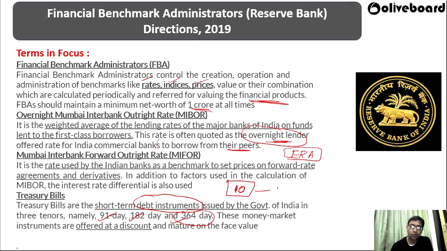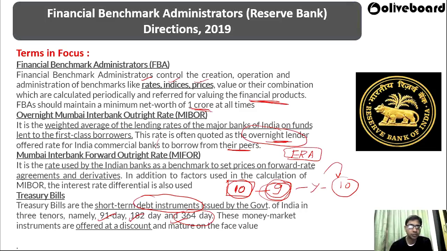You pay me only 9 rupees for that, but after 1 year, you can take the whole 10 rupees from me. So the government has sold it at a discounted rate, and it matures at the face value. That means the government has given something of 10 rupees for only 9 rupees, and when 1 year gets over, the government pays that 10 rupees back at the face value.